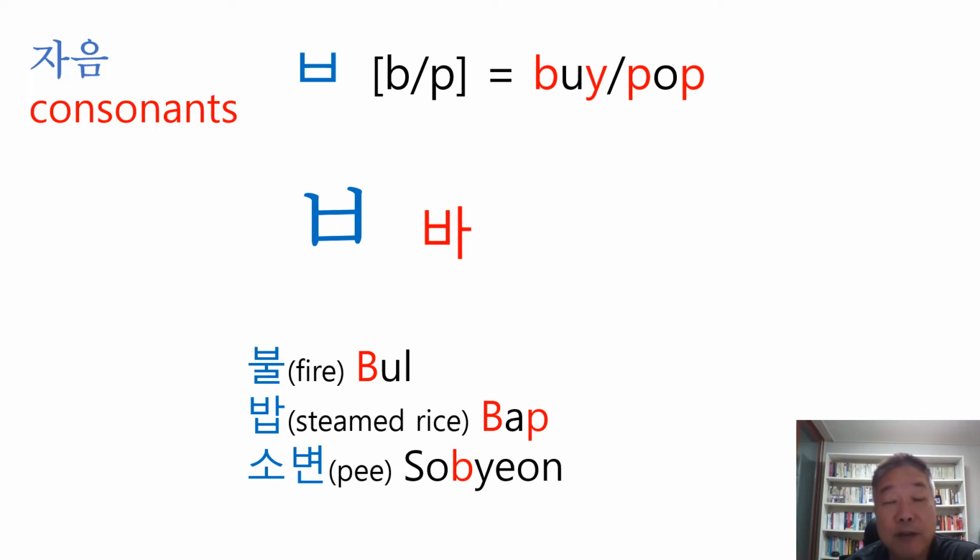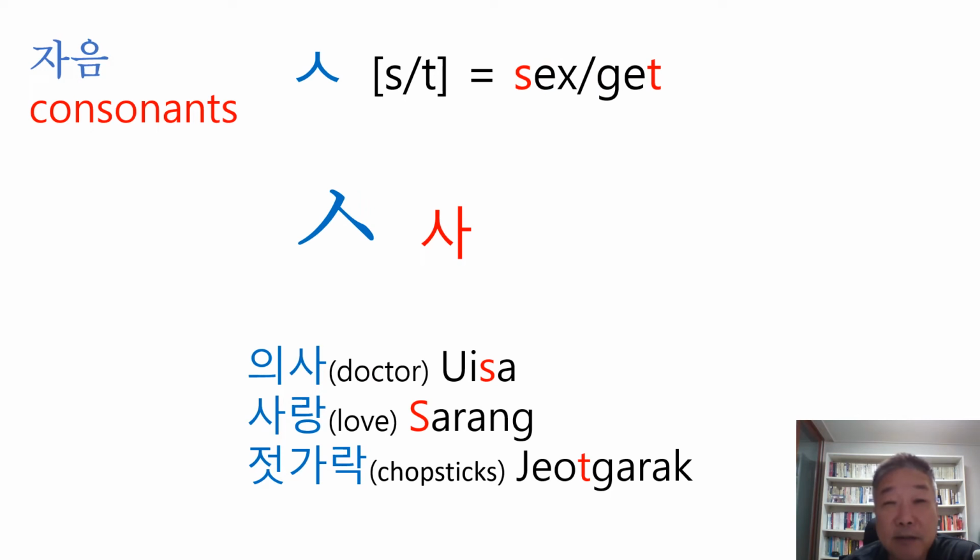Bul, which means fire, is bul. Bap, which means steamed rice, is bap. Well, at the end of the word, I mean the Romanized word, you can see P. So this ba sounds like P sometimes, especially when it comes at the end of the word, right? And the other word, 소변. 소변 means pee, okay?